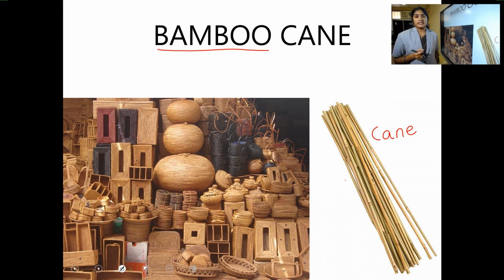It includes furniture. Have you seen bamboo furniture? It is made by tying up this cane. When we tie this cane together, we can make many things. See the picture. Here there are many things. Many frames are there. Many baskets you can make. Then you can make chairs, many other furniture, tables, decoratives, and many more. So this cane is also used to make many things. Clear? From where do we get this cane? From the bamboo plant.